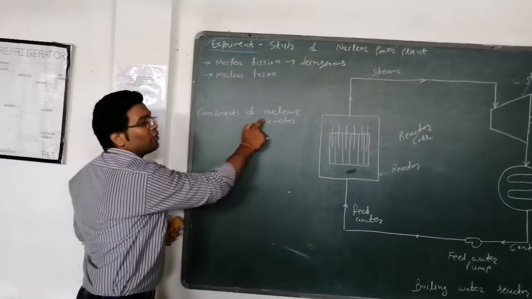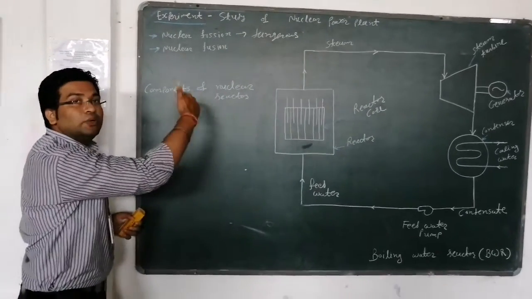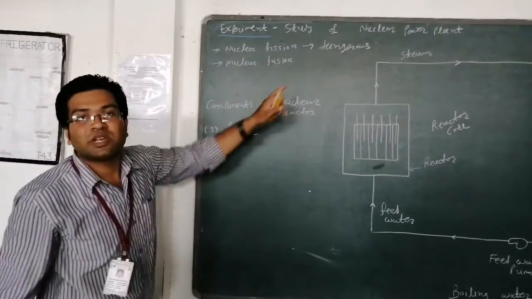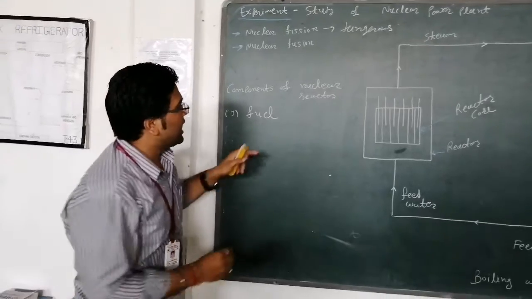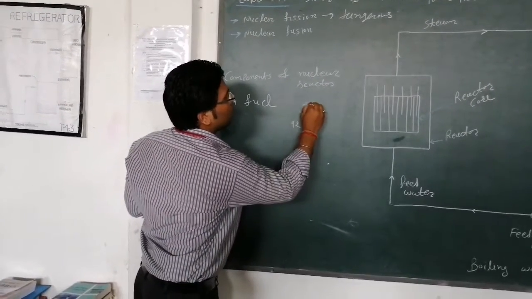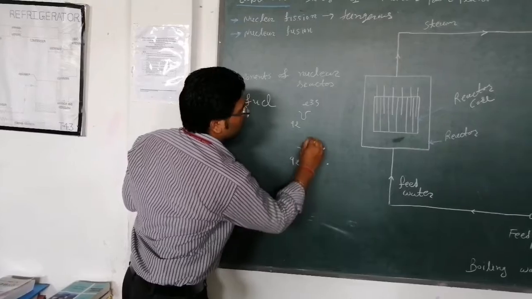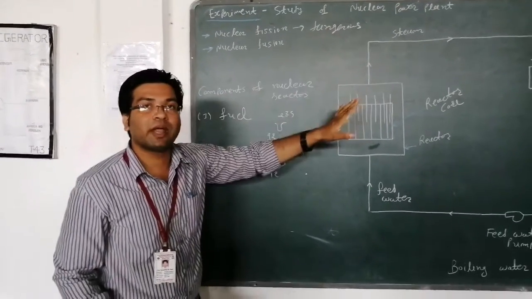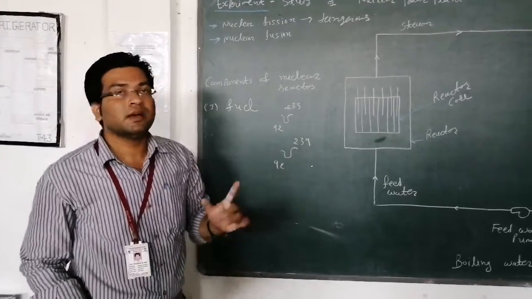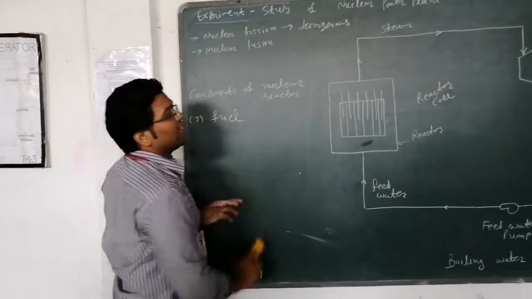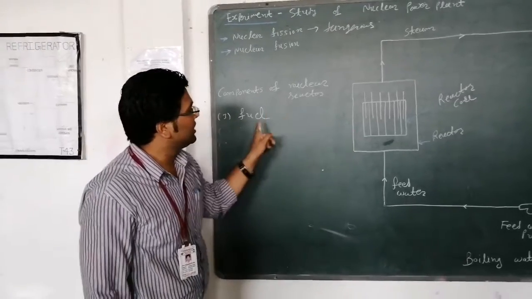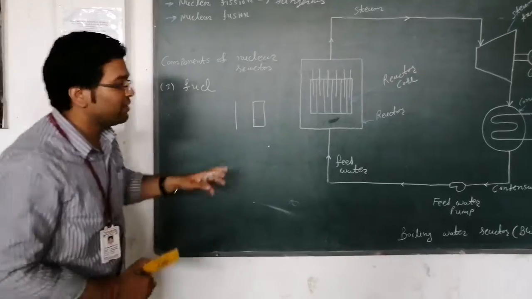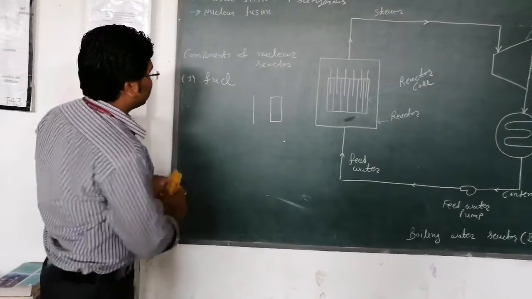Here you can see the components of the nuclear reactor. First one is fuel. In our nuclear power plant we are using fuel like uranium 92 235 and uranium 92 239. These are the uranium fuels we use in a nuclear power plant. We can also use plutonium. This fuel is used in the nuclear reactor in the form of a rod or a plate.